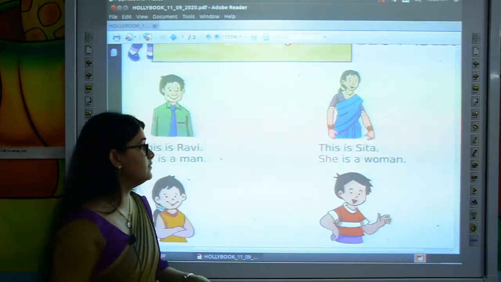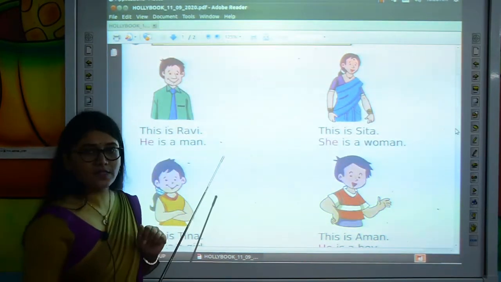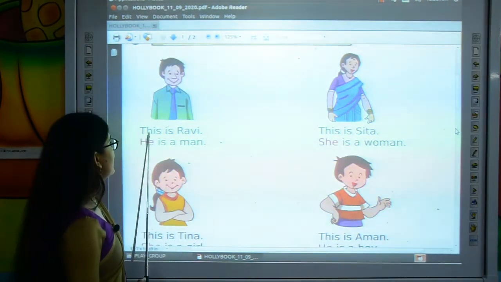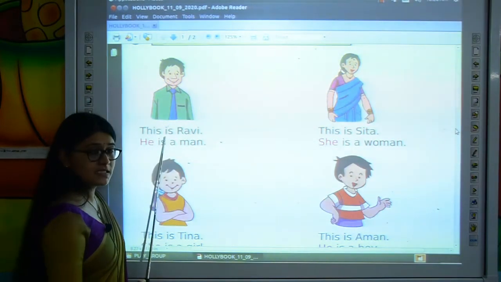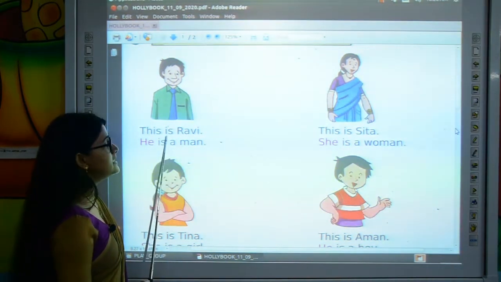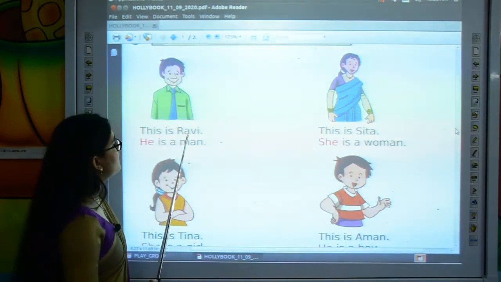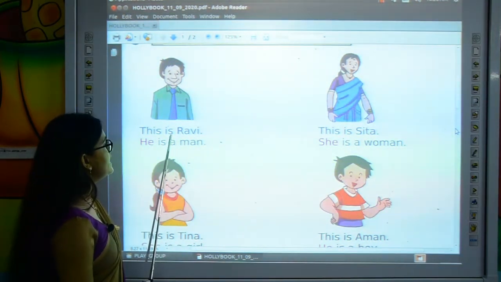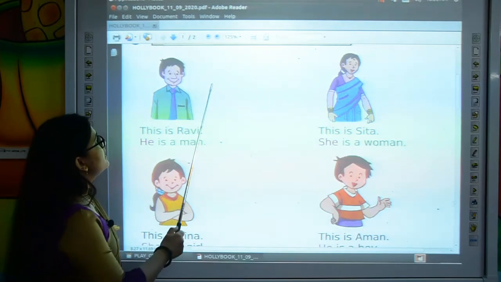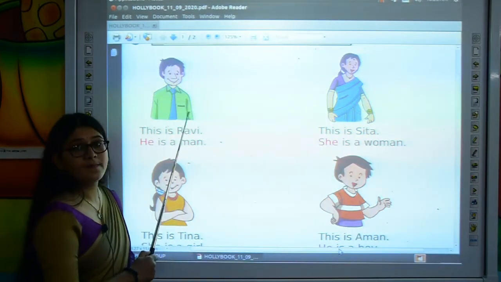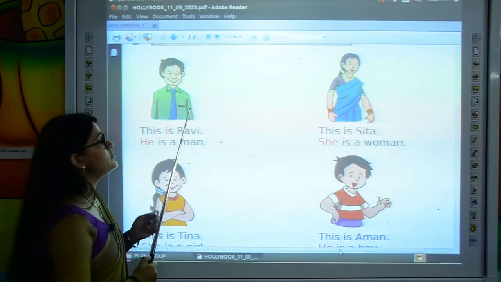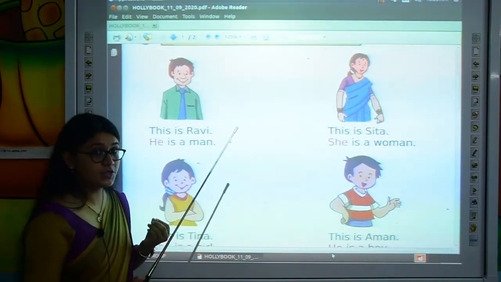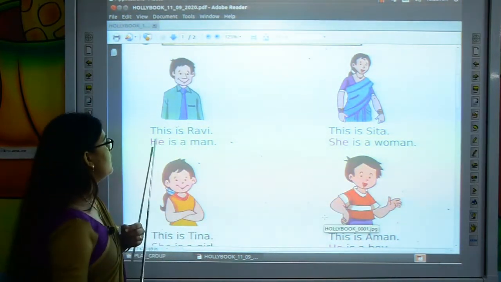For example, read the first sentence. T-H-I-S, this, I-S, is, R-A-V-I, Ravi. This is Ravi. Ravi is the name of a man, and for man we will use he.